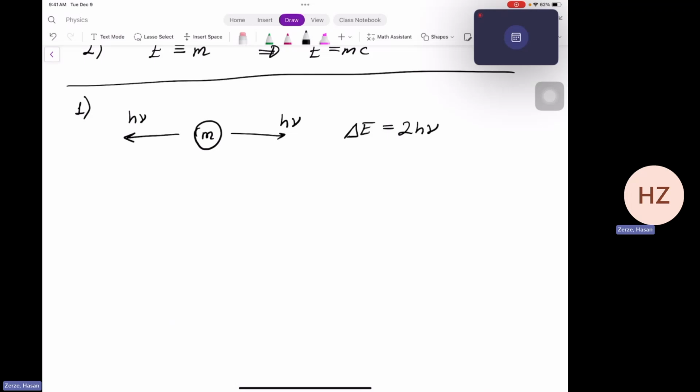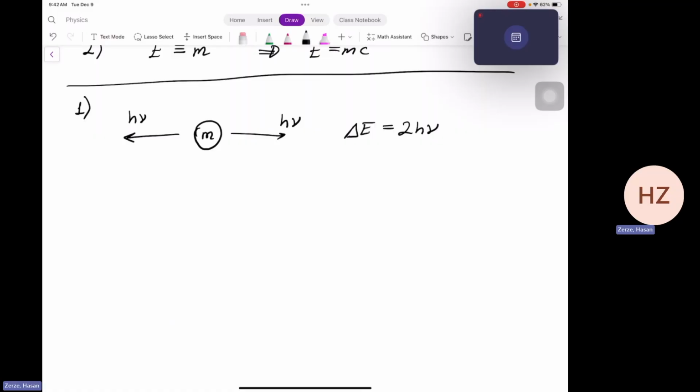And the reason why in our thought experiment we have two photons instead of one is I want to make it symmetrical so that we make sure that the particle is not pushed one way or the other. So there is no velocity induced by the radiation. That's why we use two photons, just to make it simpler so that we have symmetry.